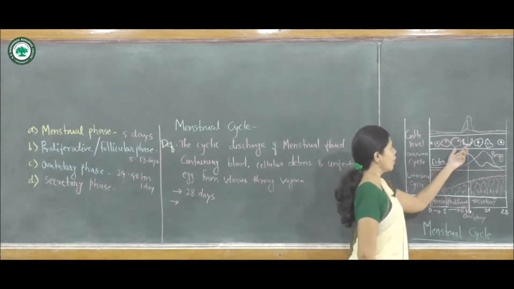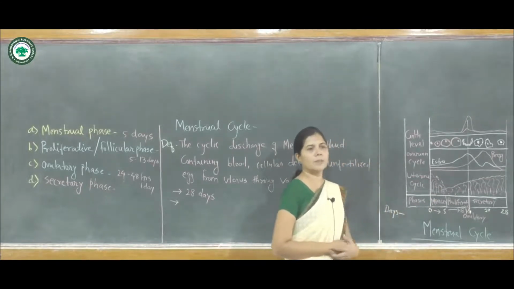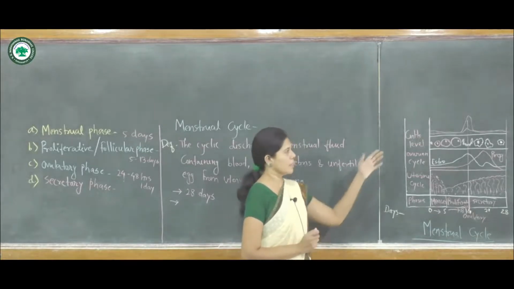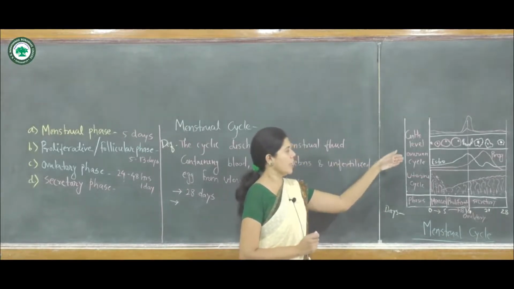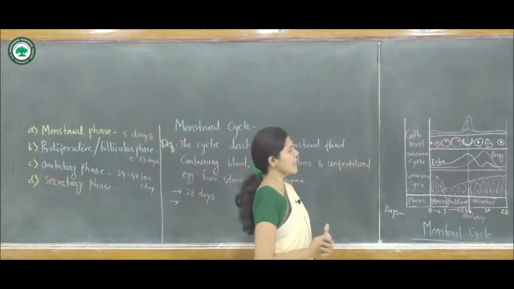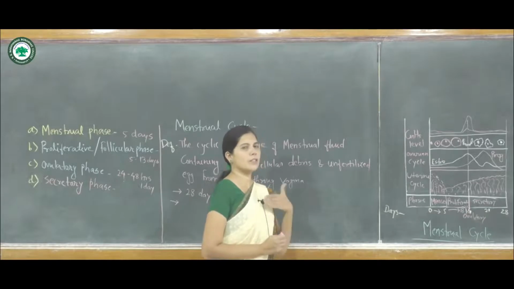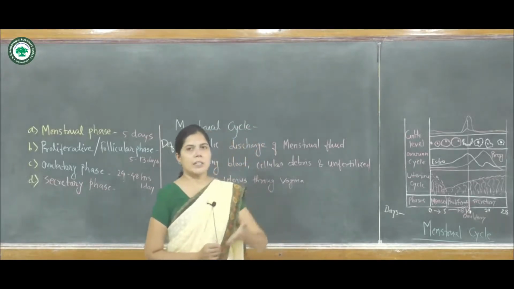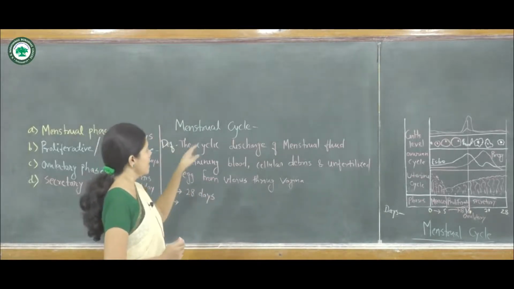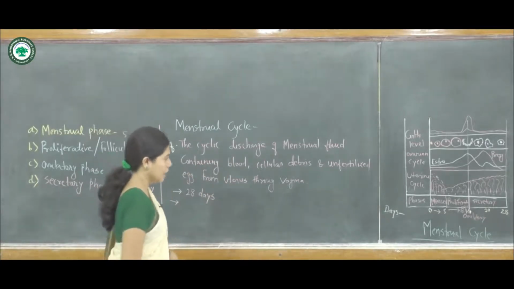The graafian follicle is ruptured and ovulation takes place. Ovulation means the unfertilized egg comes out from the graafian follicle, from the tissue of the graafian follicle. The unfertilized egg is released for the process of fertilization, or if it is not fertilized, then it comes out from the uterus in the next menstrual cycle,